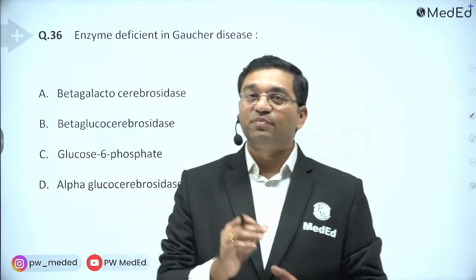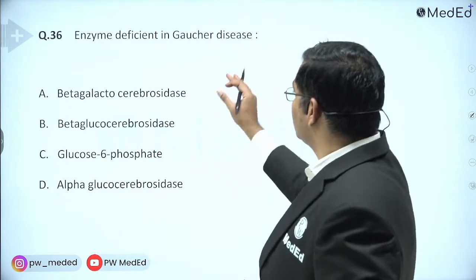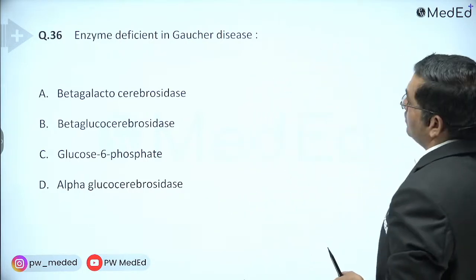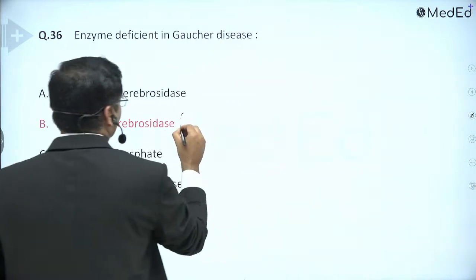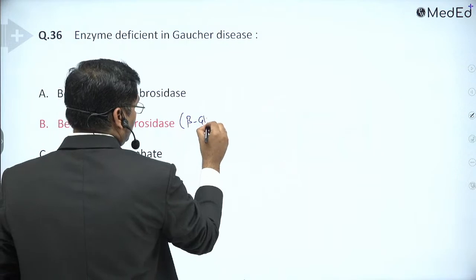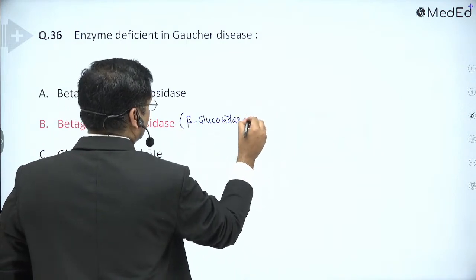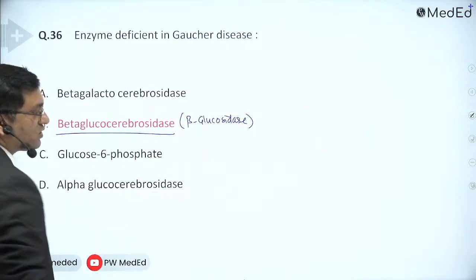The enzyme deficient in Gaucher's disease is beta glucosidase, another name is glucocerebrosidase.